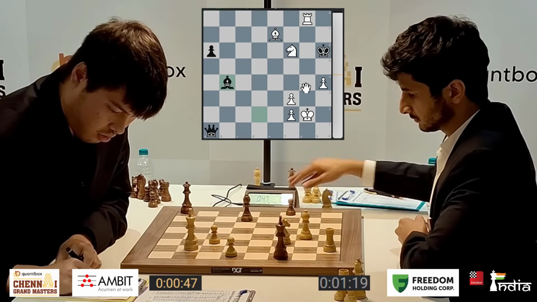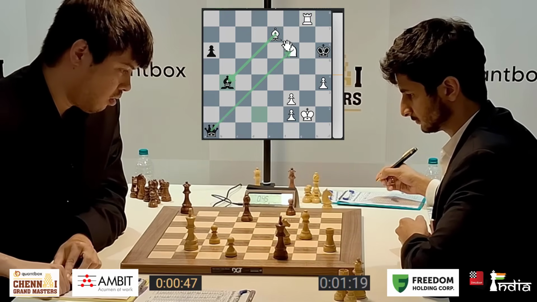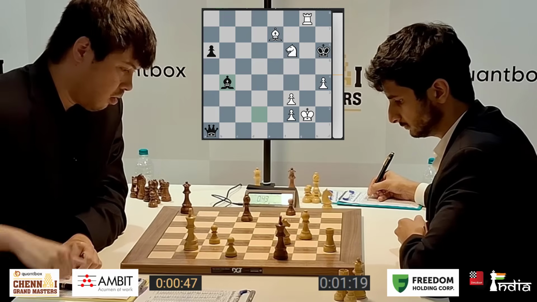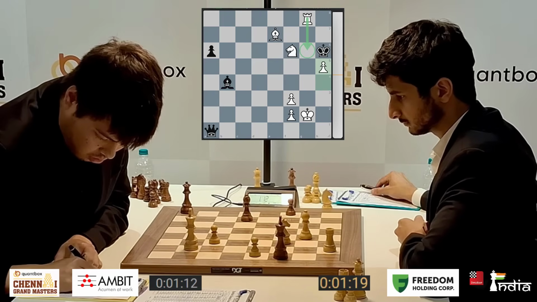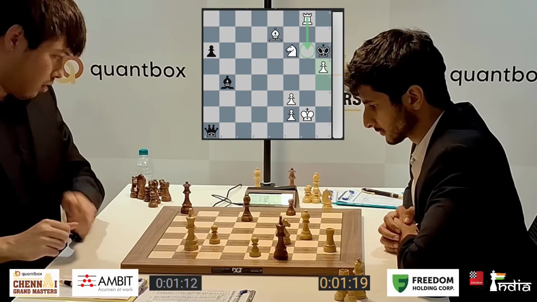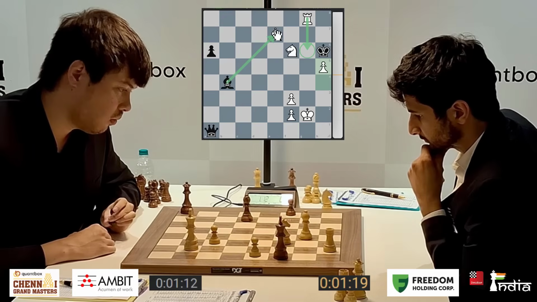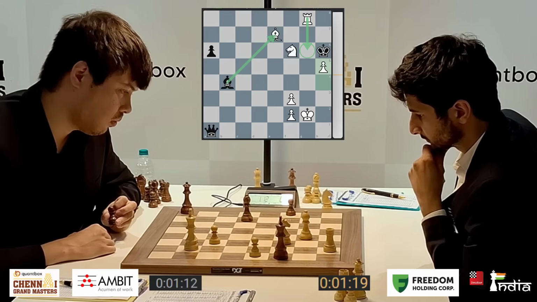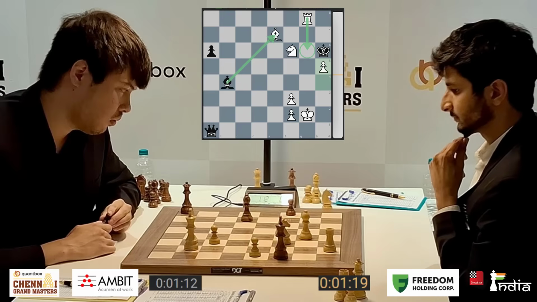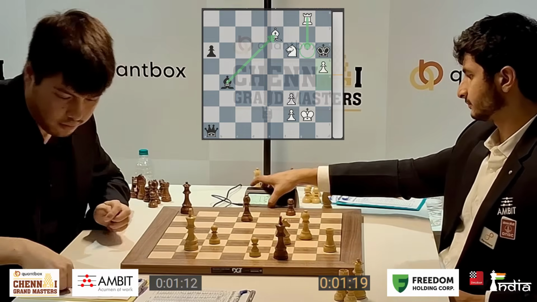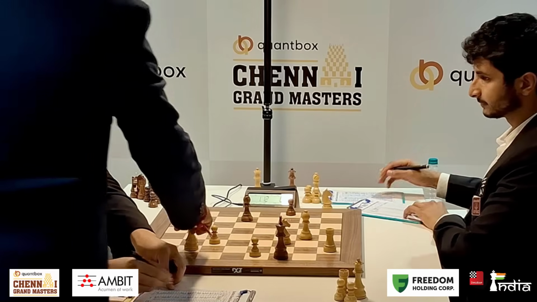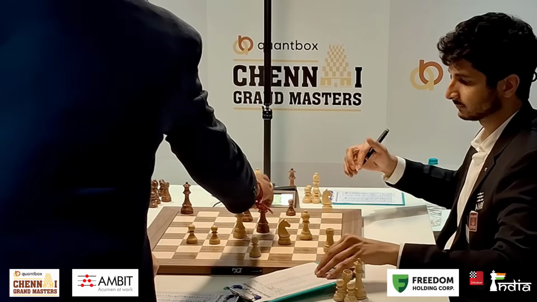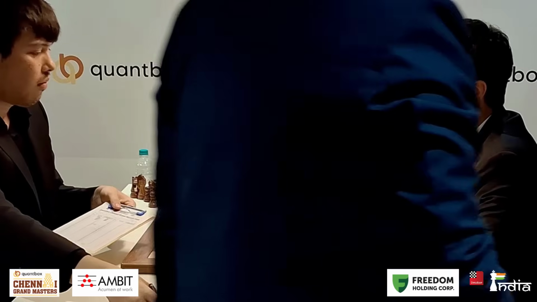He finds bishop b4. If you take here, queen takes f6 is falling. Pretty sure there's a mate. Oof, h5 with the idea of rook g6 mate, and there's no way to prevent it. If bishop e7, rook g6, what a pretty mating pattern at the end. Vidit resigns. An incredible play here by Ray Robson, showing some great coordination with the rook, bishop and knight.